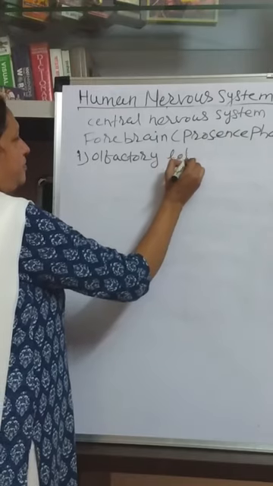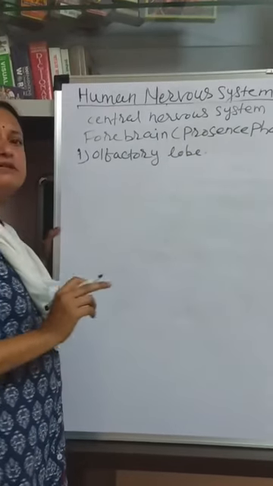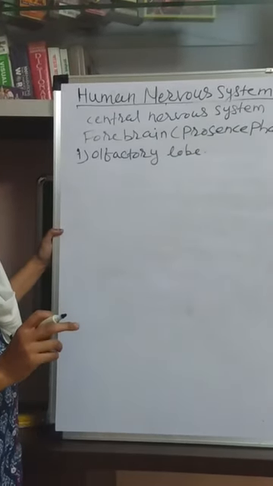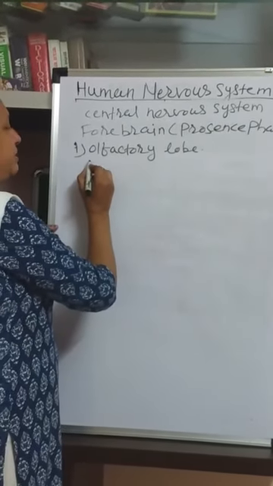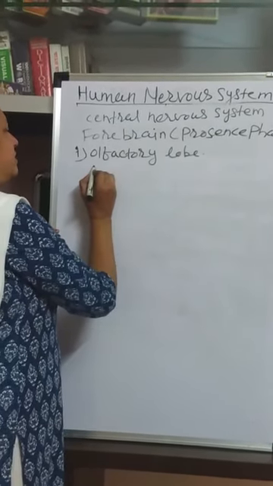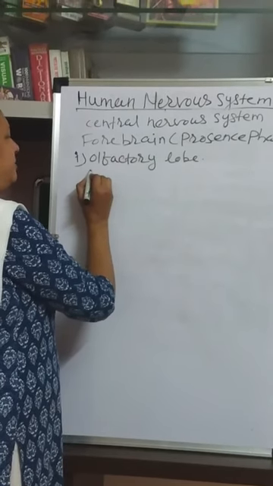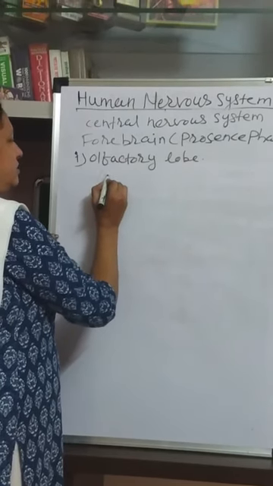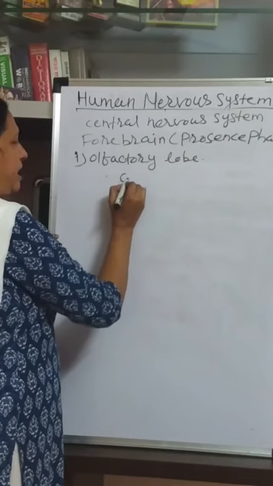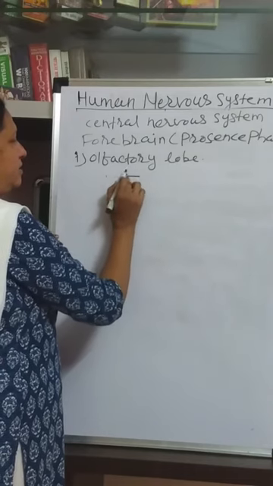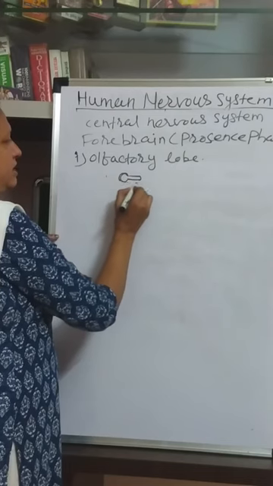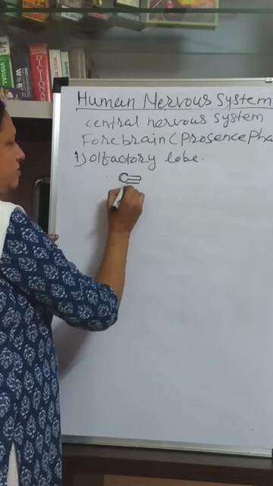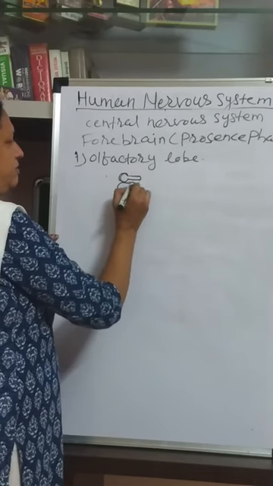olfactory lobe. These are very small paired parts or bodies present in human brain. It is not well developed. So this olfactory lobe has the two parts like this. There are paired olfactory lobes in human being.